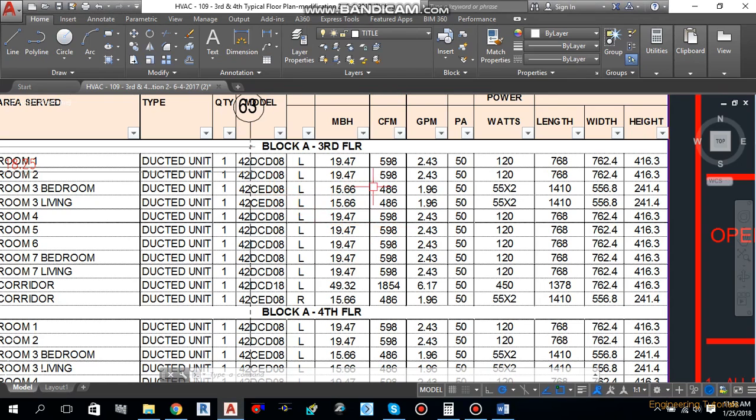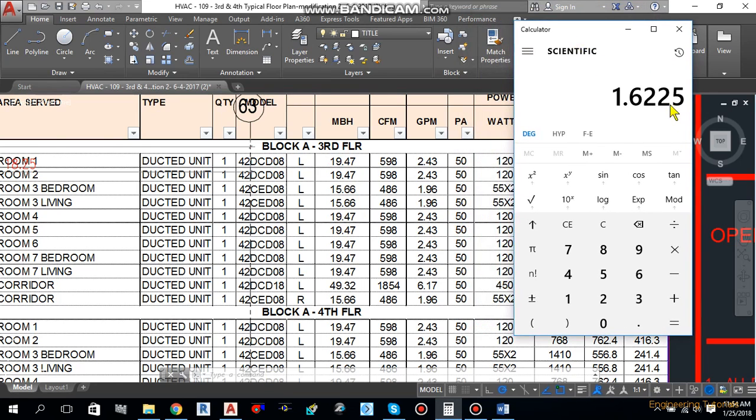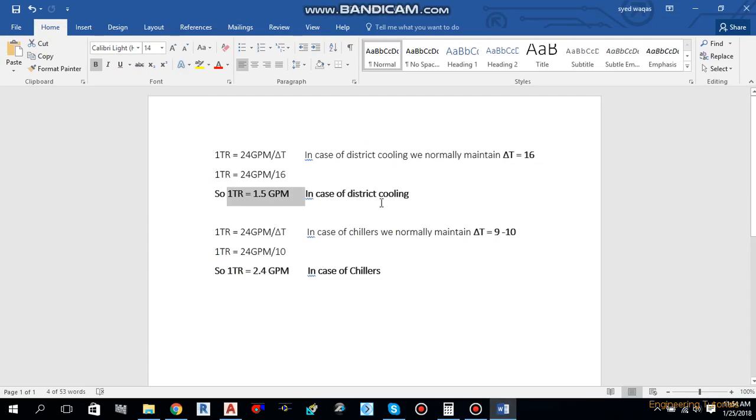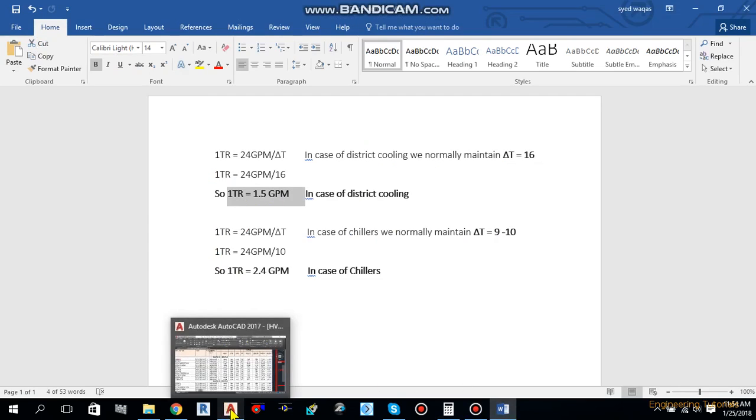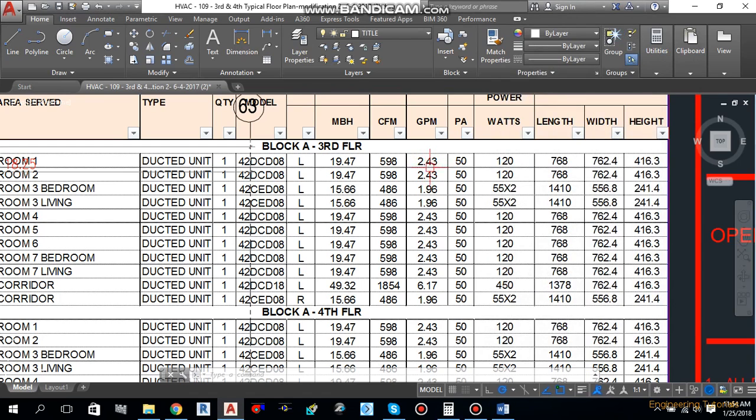As you can see, the MBH for this machine is 19.47. If you divide this 19.47 by 12, you will get the tonnage. The tonnage we got over here is 1.6225. As I told you, 1 TR is equal to 1.5 GPM in the case of district cooling. Multiply this tonnage by 1.5, you will get the GPM. How much GPM did we get? 2.43. As you can see, 2.43 is the GPM over here.